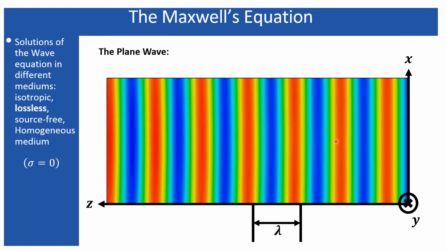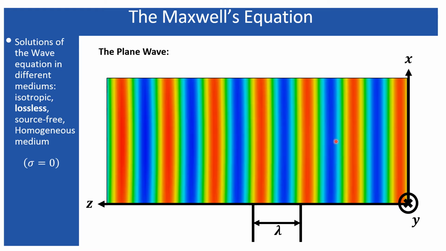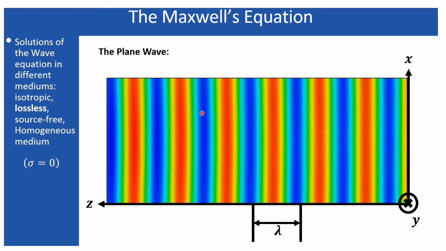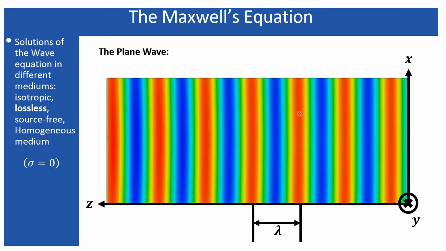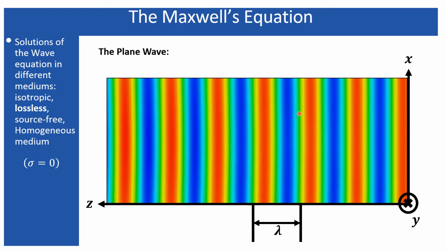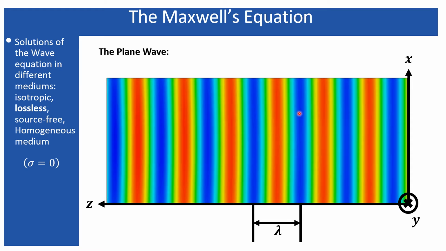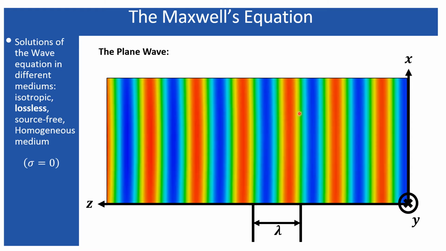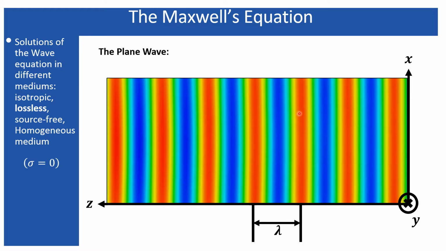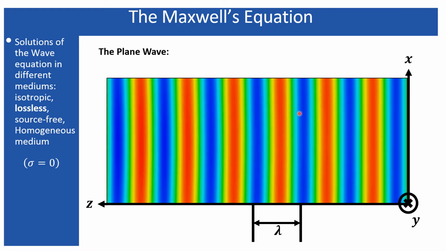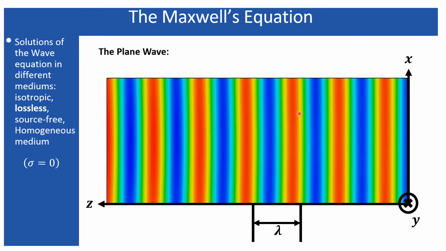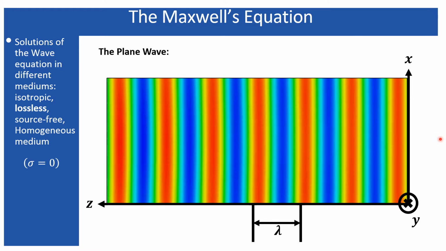So this represents the propagation of the wave, and that is why it is called a plane wave, because the propagation of the wave is represented by the propagation of the planes within any infinite medium, that may be free space or any other medium extended up to infinity. The propagation of the wave takes the form of a free space plane wave, as shown here.